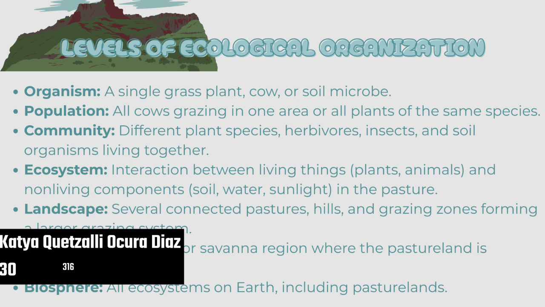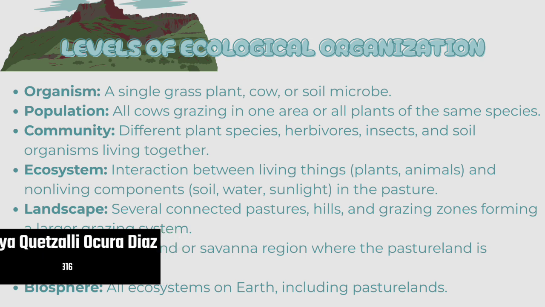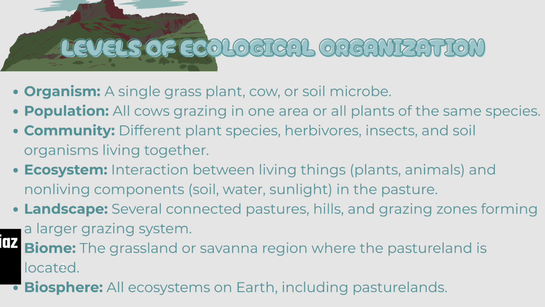in the pasture. Landscape: several connected pastures, hills, and grazing zones forming a larger grazing system. Biome: the grassland or savanna region where the pastureland is located. Biosphere: all ecosystems on Earth, including pasturelands.